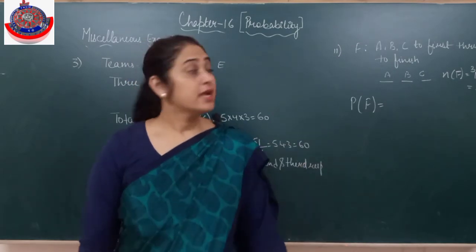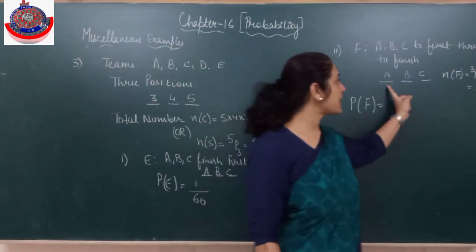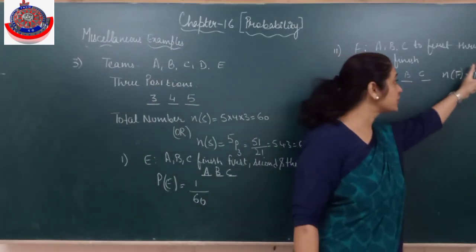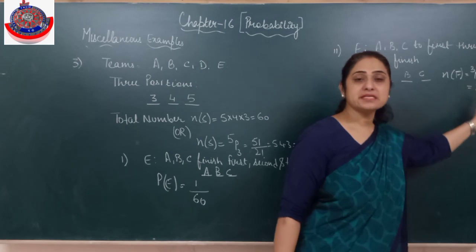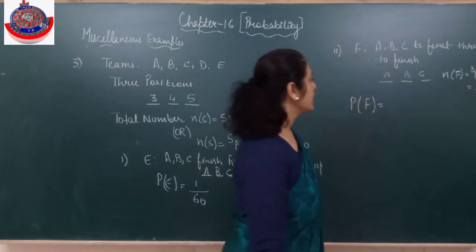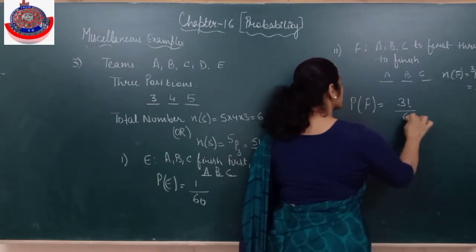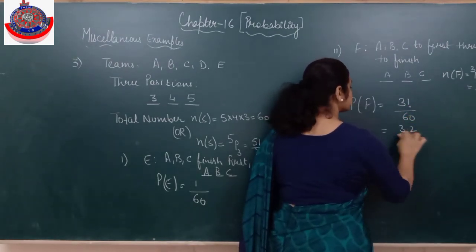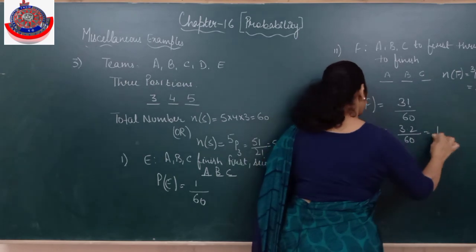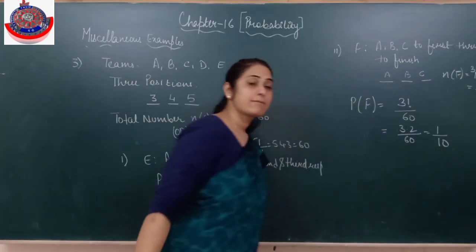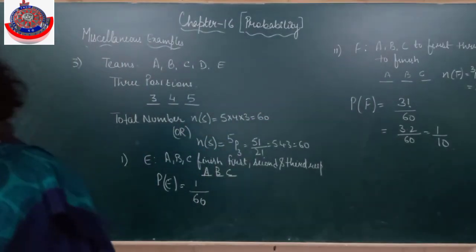It can happen. Is it clear? So first of all I have to see the internal arrangement also. So 3 seats, 3 people, 3P3, and that is 3 factorial. So probability is favorable outcomes divided by total number of outcomes. Alright, that is 1 by 10.